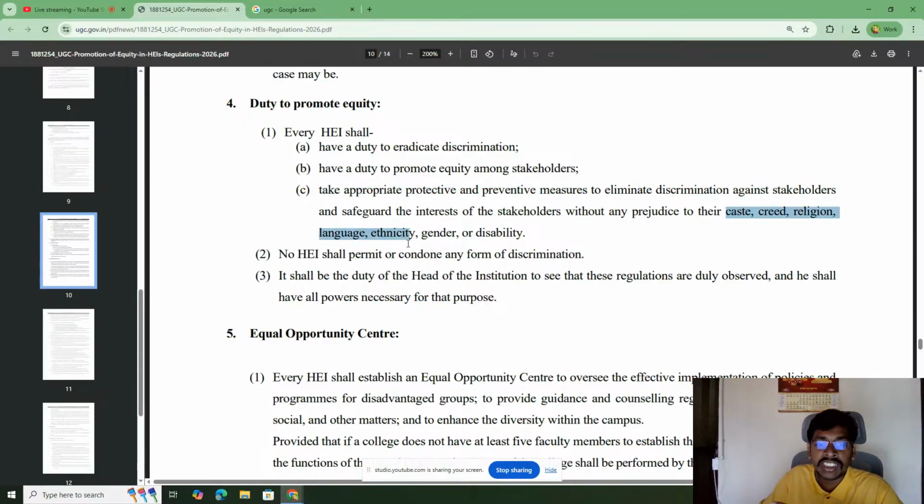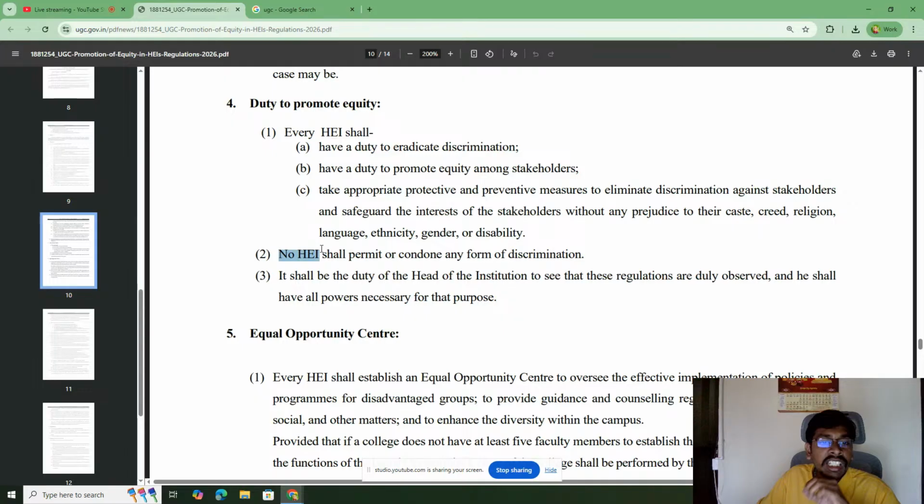The colleges and universities must set up separate committees to make sure that complaints are received and addressed. If any discrimination is happening on the campus, it is the responsibility of the higher education institutions to solve these issues and take appropriate measures.